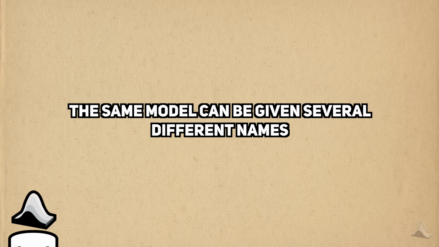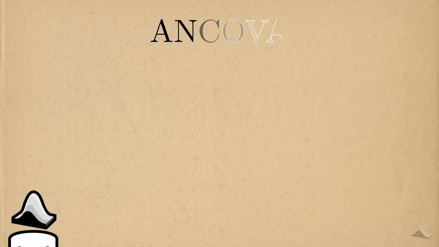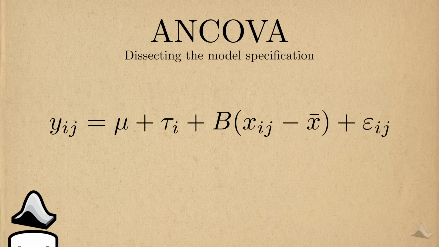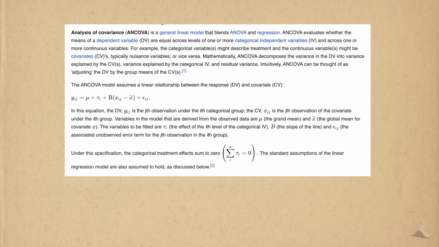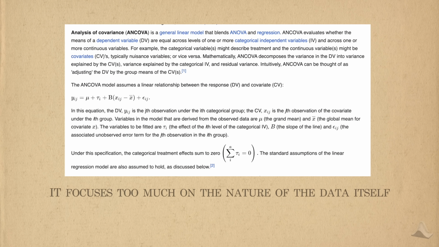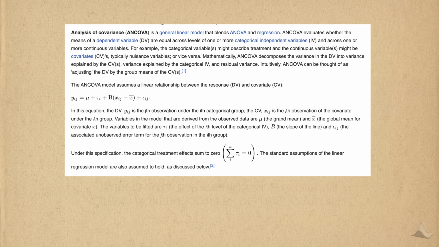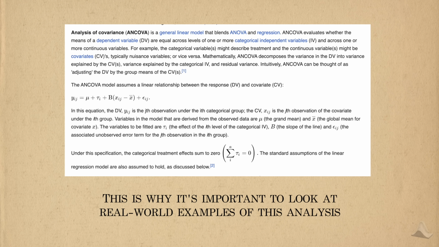One of the unfortunate things about statistics is that a single model might be given multiple names. This is why it's important to look at the model specification first. In the end, ANCOVA really is just a linear regression with a specific set of covariates, a categorical variable of interest, and possibly many covariates that can either be categorical or continuous. So in that respect, Wikipedia was actually sort of wrong here. It focuses on the nature of the data itself rather than the question it can answer. This is why looking at the real-world examples is important too.